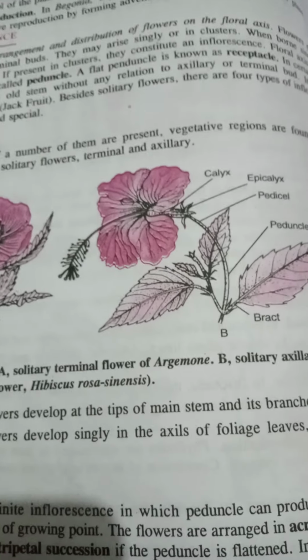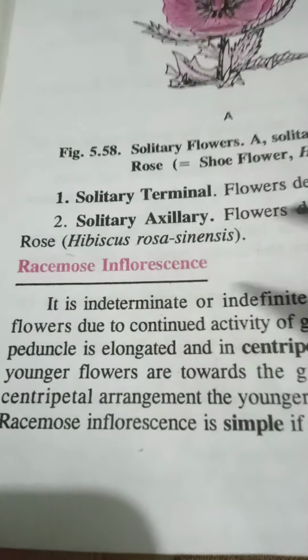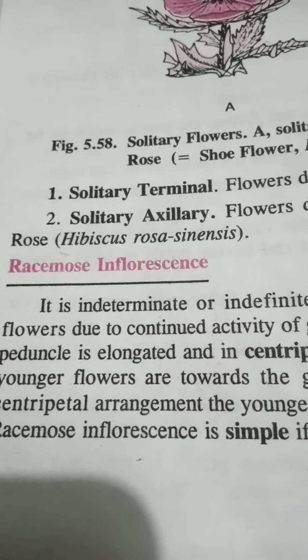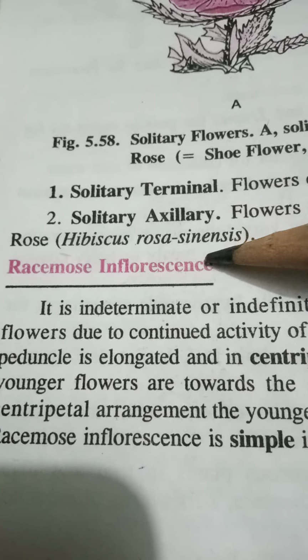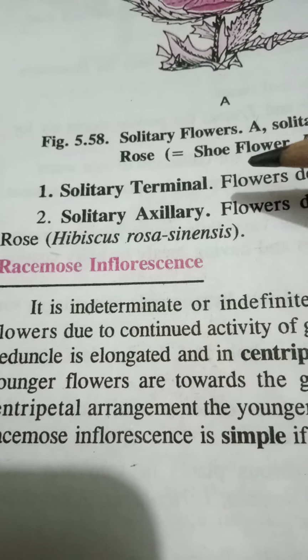Then based on how the flowers are arranged, inflorescences are of two types. One is called the racemose inflorescence and the other is the cymose inflorescence. Now as we have discussed racemose and cymose in our stem part, similar to that, the racemose inflorescence is an indeterminate or indefinite inflorescence.